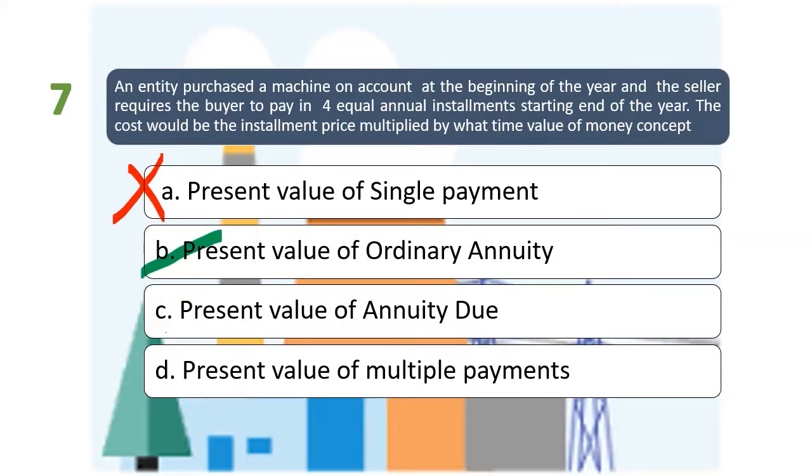So letter C is wrong kasi present value of annuity due, gagamitin lang po natin yan if the first payment will be made at the beginning of the year or kaya naman at the date of acquisition. Tapos equal, yung babayaran natin ay pare-parehas sa mga susunod na bayaran in installment. So letter D, present value of multiple payments. So dahil vague yung statement, so hindi po natin yan pipiliin. So ang tamang sagot lang po is yung letter B. Ang gagamitin natin ay present value of ordinary annuity.